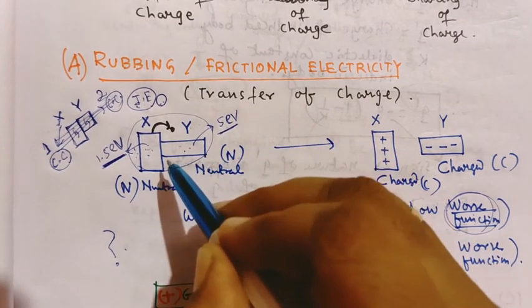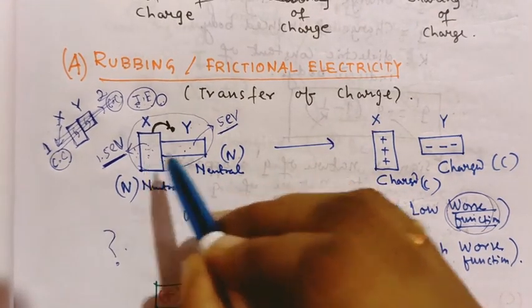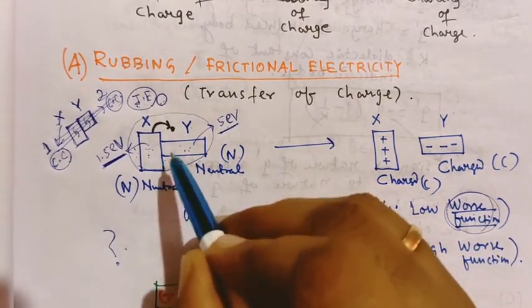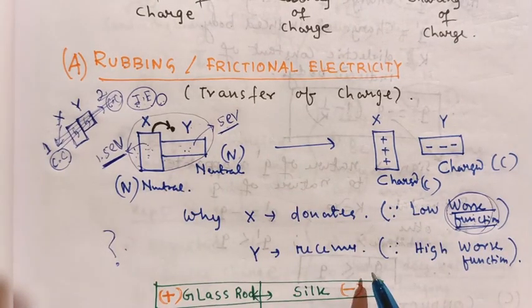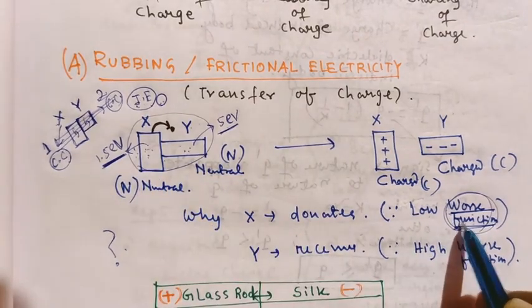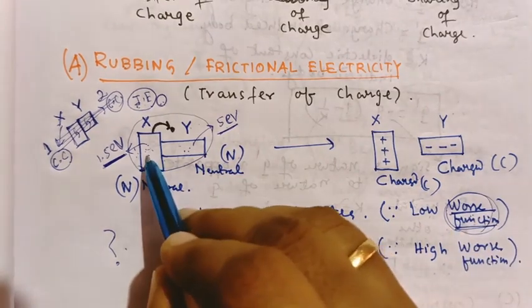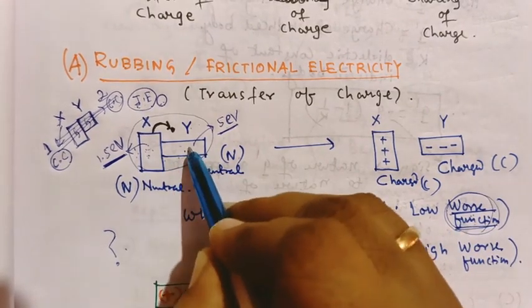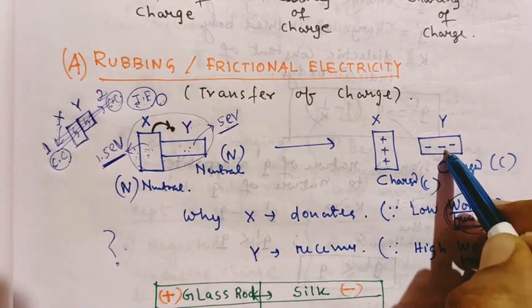So which factor decides which one is positive and which one is negative? The work function of the metal or substance. Here X has low work function, Y has high work function. So X donates electrons and Y accepts electrons. That's why X is positive and Y is negative.